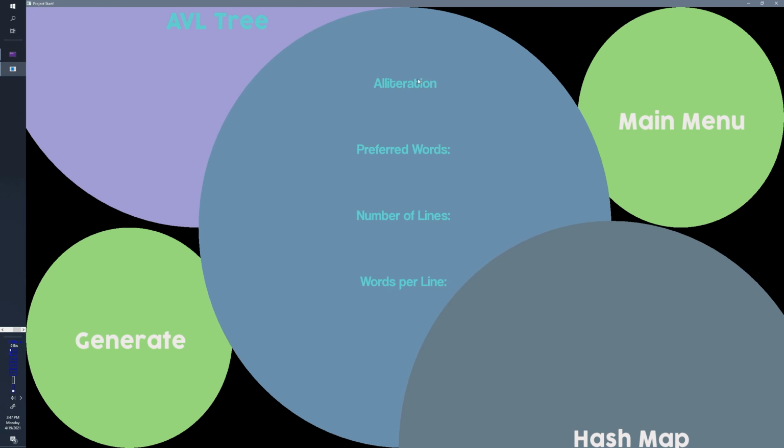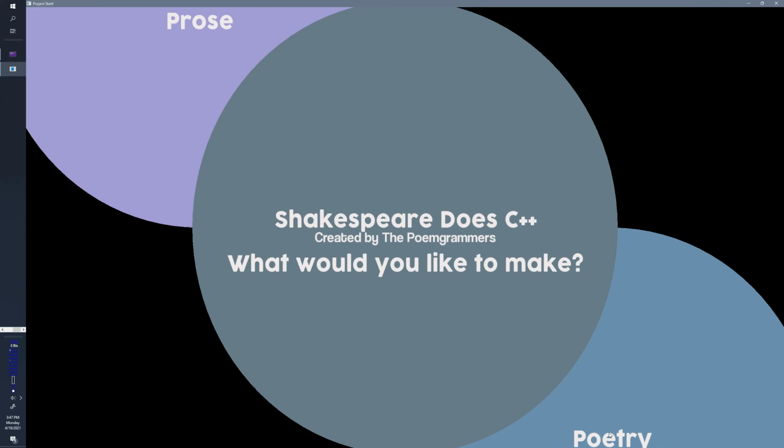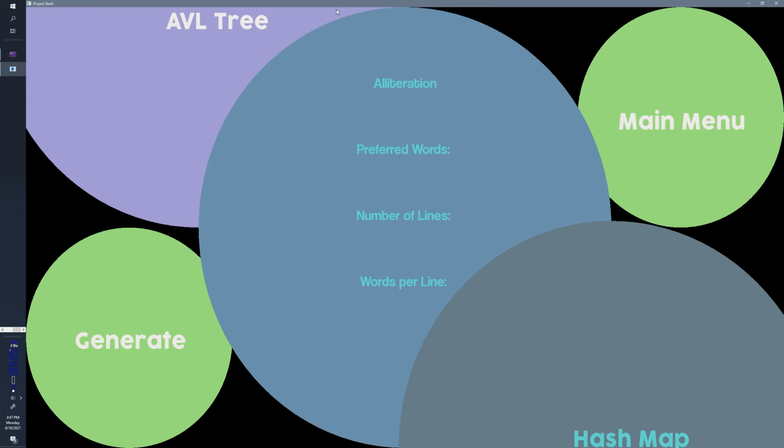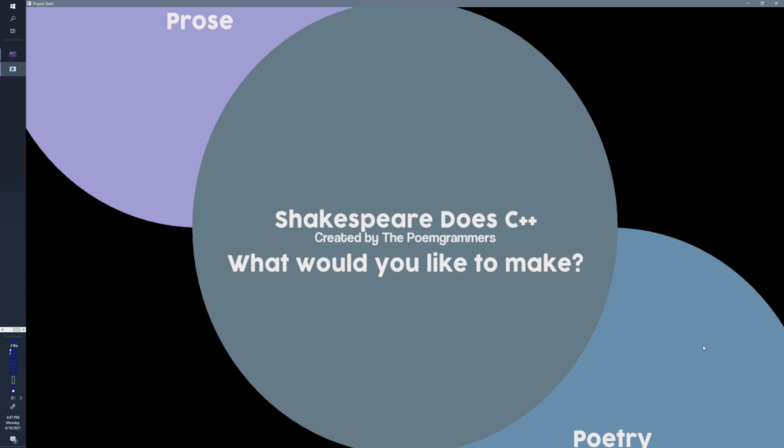Let's try alliteration, or actually let's try comparing it with the speed for the hash map. And they're both relatively fast. Dust up in word or nightmare, cable television in readiness or text. And now we can see what alliteration looks like. Let's go back to AVL tree. Sentimentalized, semestral, said selfishly seismic, coquettishly cause me, control, conforming, cognizable. So the alliteration function seems to work fairly well.